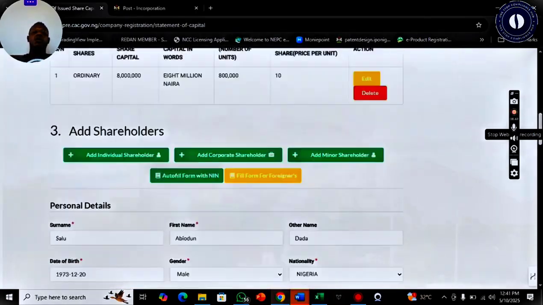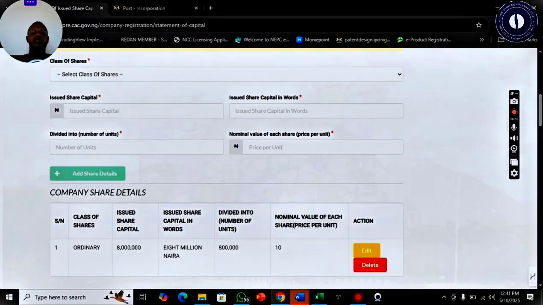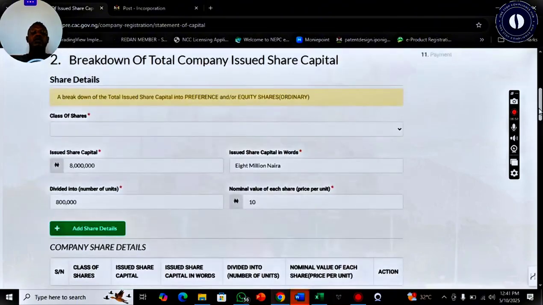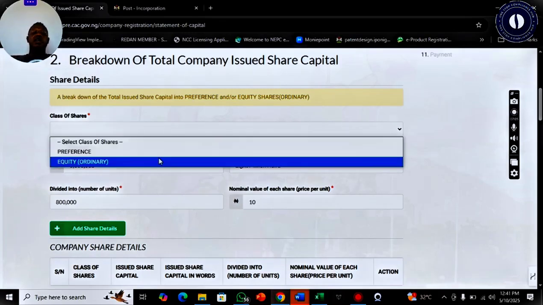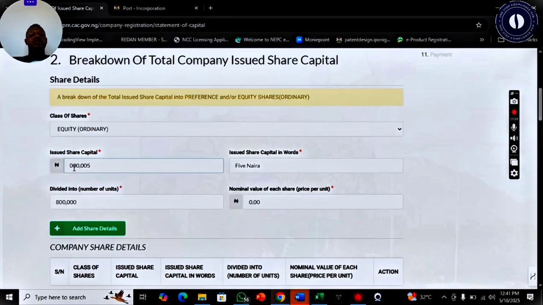Now for preference shares, remember I said the whole share has to fall under this 8 million. So we'll have to edit this. Okay, so we want to create ordinary shares and preference shares. So we'll be creating ordinary shares of 5 million. So we'll turn this to 5 million.